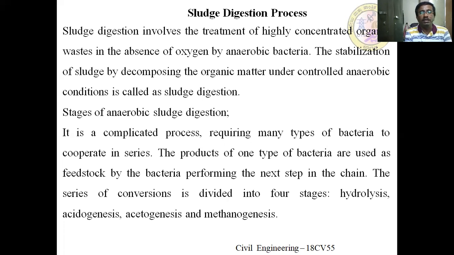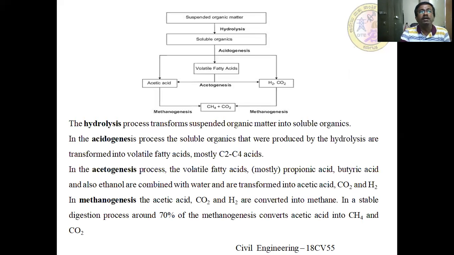Okay, first one is hydrolysis, acidogenesis, acetogenesis, and methanogenesis. The flow chart explains the different steps involved in anaerobic digestion. Suspended organic matter present in the sludge first undergoes hydrolysis. Once it undergoes hydrolysis, the complex form is converted into soluble organics.